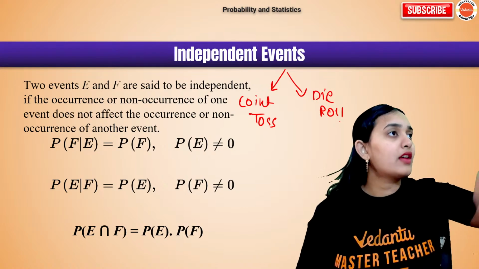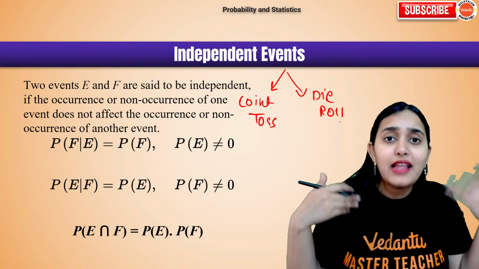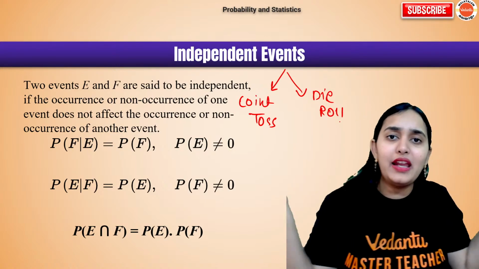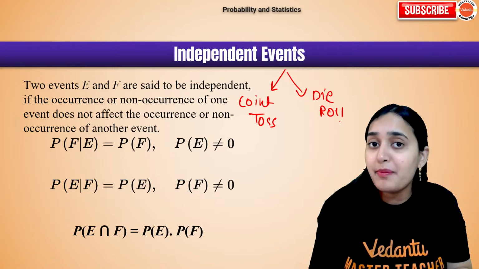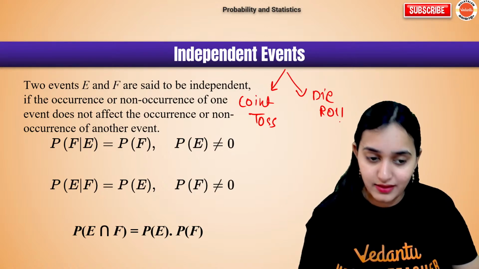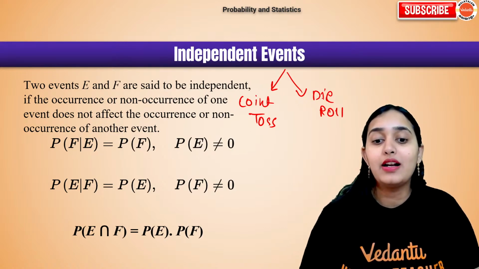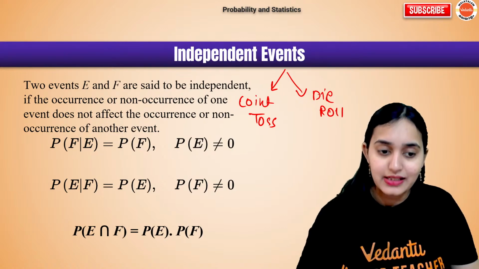If you toss a coin and if you roll a dice, the outcome is independent. Here tail can come, here 6 can come. Anything can happen. They do not depend on each other at all, right? So these types of events are called independent events.